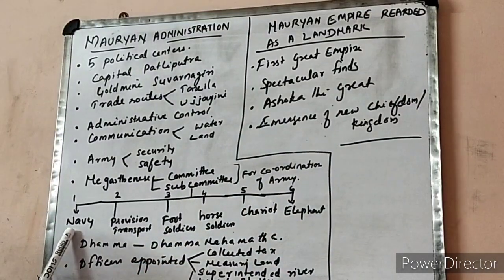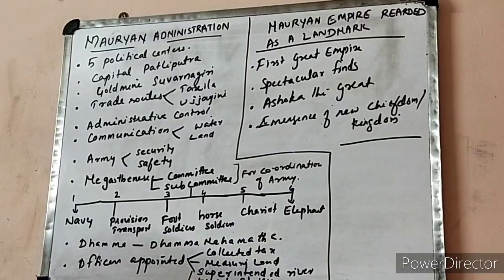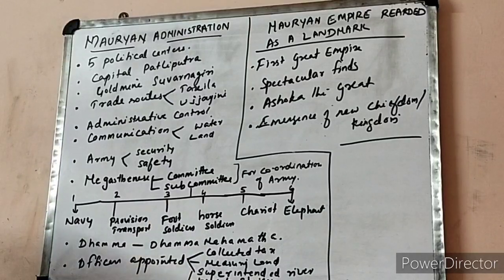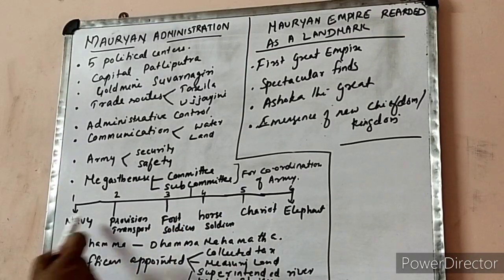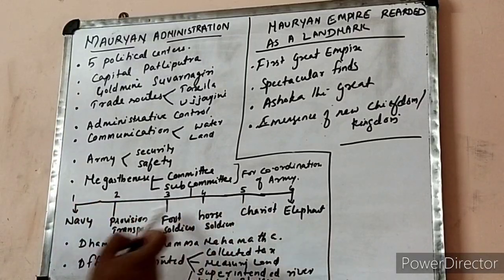First is meant for the navy, the responsibility for the navy, and second is provision, and their responsibility is to provision and transport. And the third is the responsibility for the foot soldiers. Fourth is for horse, and the fifth chariot, ratha, sixth elephant. ये mention किया ना.